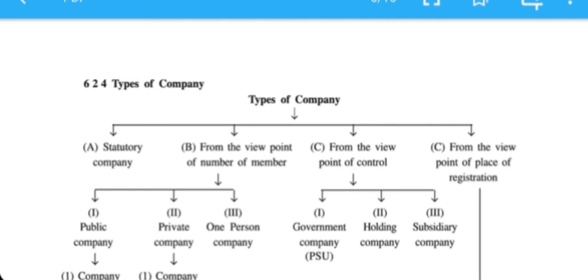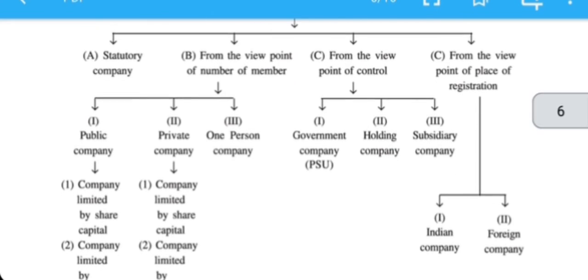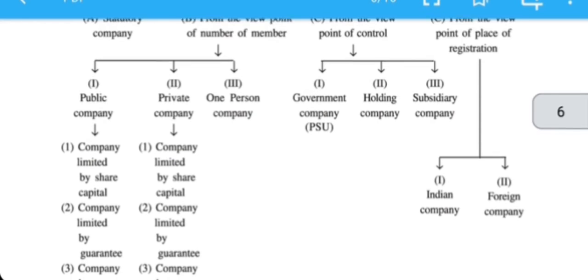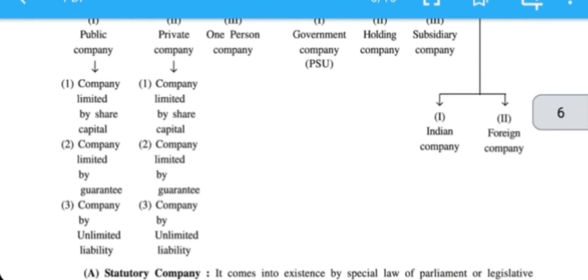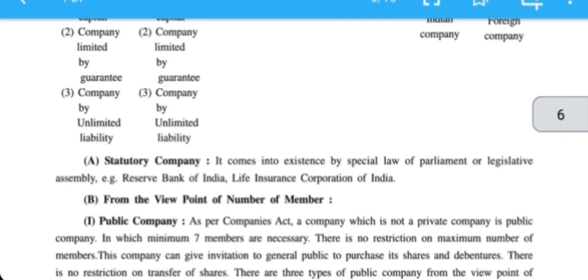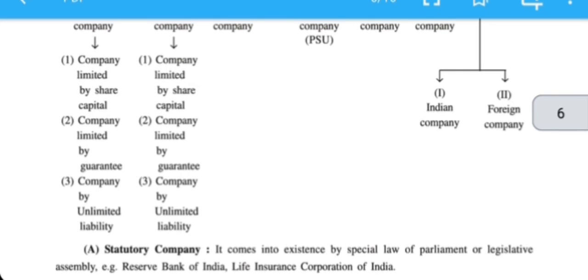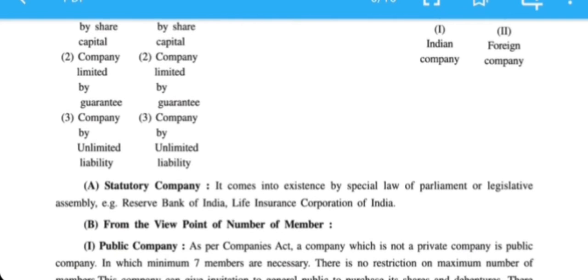Next, from the viewpoint of number of members, there are three types: public company, private company and one person company. Public company can be limited by share capital, limited by guarantee, or with unlimited liability. And private company also can be limited by share capital, limited by guarantee and with unlimited liability. Now we will see only public company first.